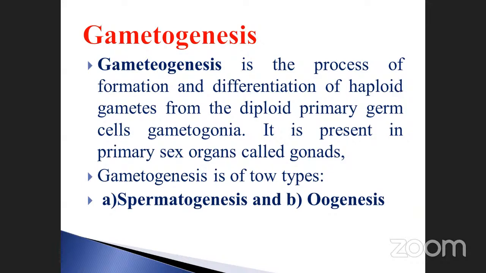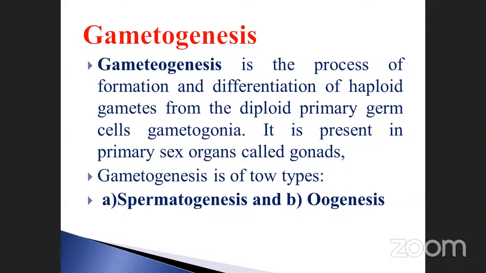Otherwise they are called gametogonia, archegonia, oogonia, like that we are studying in lower plants. Gamete production in human beings takes place in the primary sex organs called gonads. Note it down.